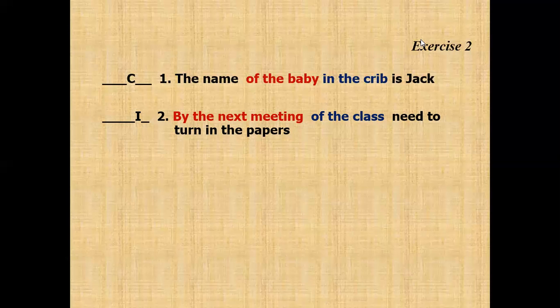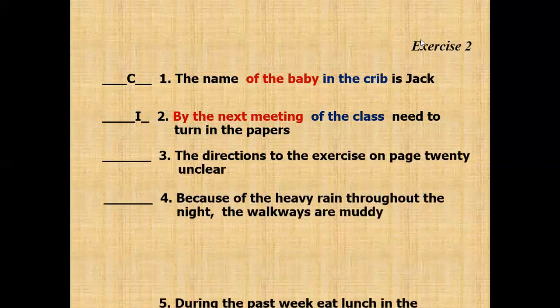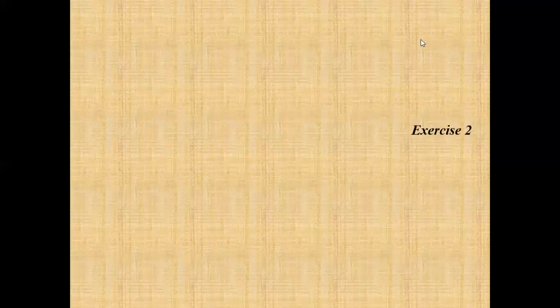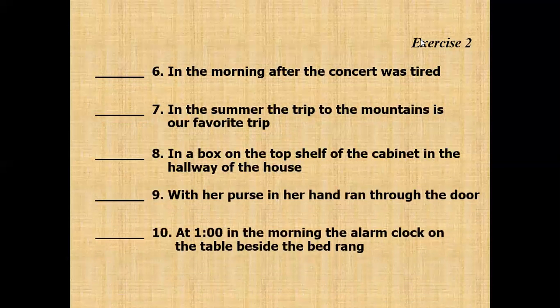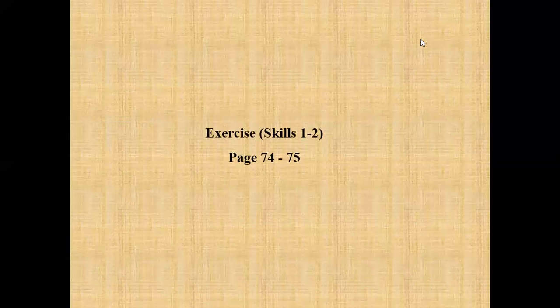This one. So for number 3, 4, 5, 6, 7, 8, 9, and 10, try by yourself and we will discuss next. Okay, and we also will answer for skill 1 through 2.